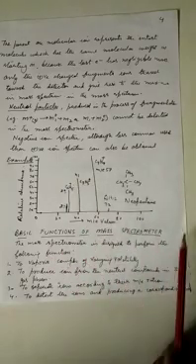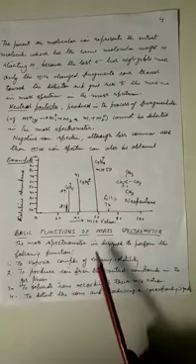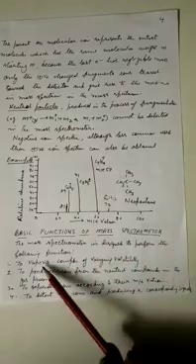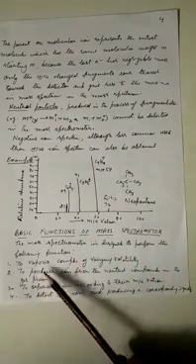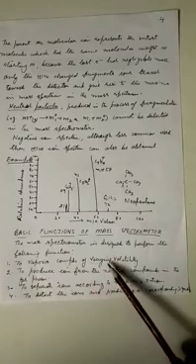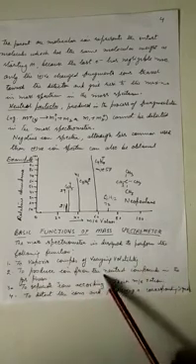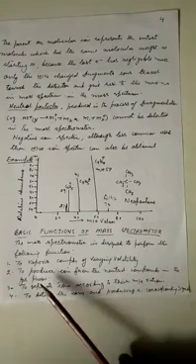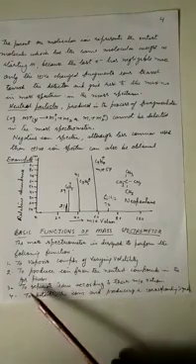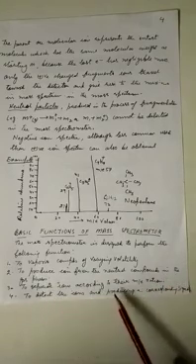So, the basic functions of mass spectrometry. The mass spectrometer is designed to perform the following functions. First, to vaporize compounds of varying volatility. Second, to produce ions from the neutral compounds in the gas phase. Third, to separate ions according to their m upon e ratio. Fourth, to detect the ions and produce corresponding signals. So this is the basic theory.